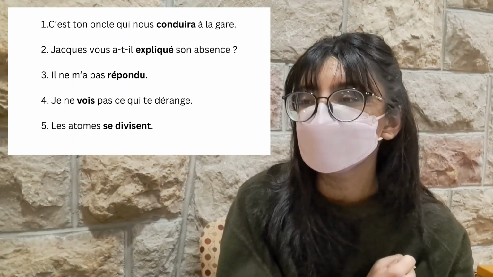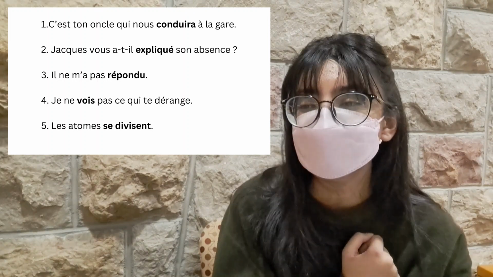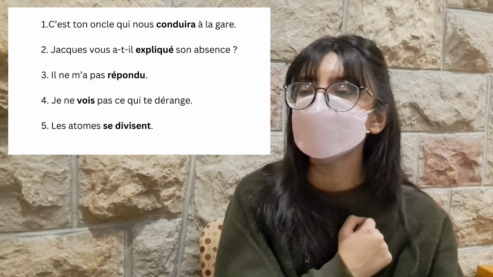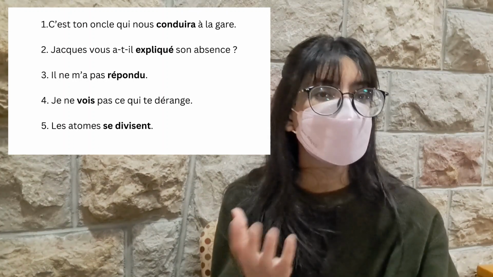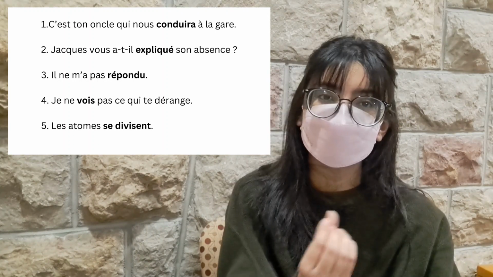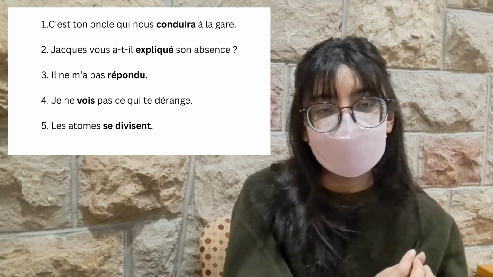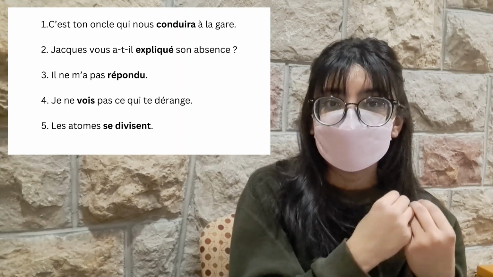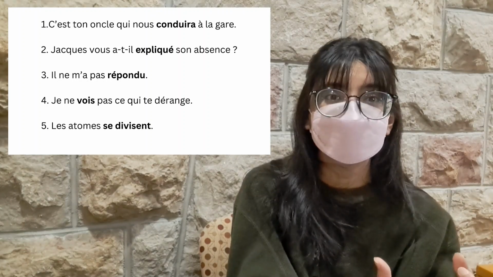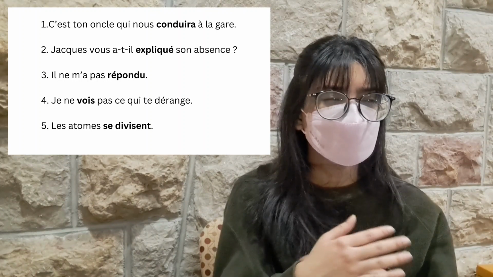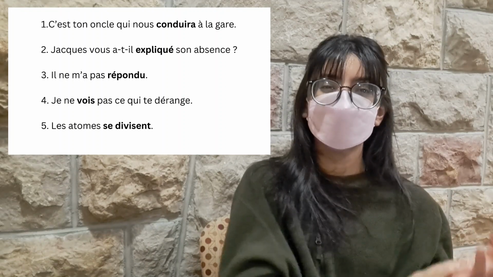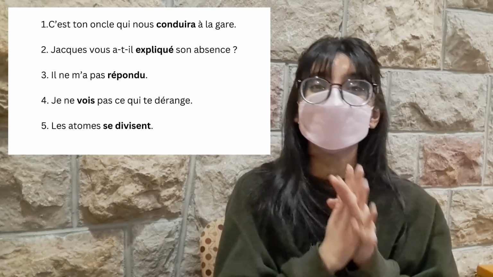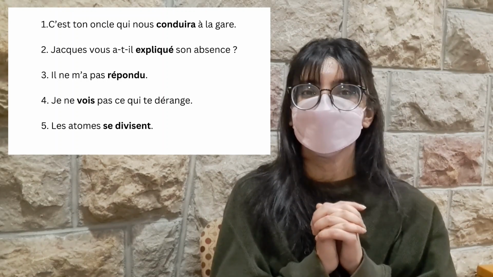Another example, if that seems too confusing. Jacques vous a-t-il expliqué ton absence? Now, if you're talking about expliquer, thinking about the infinitive form, would you say expliquer à, explain to us, or would you say explain us? Both of them sound grammatically correct, but which one sounds more grammatically right? Explain to us or explain us?